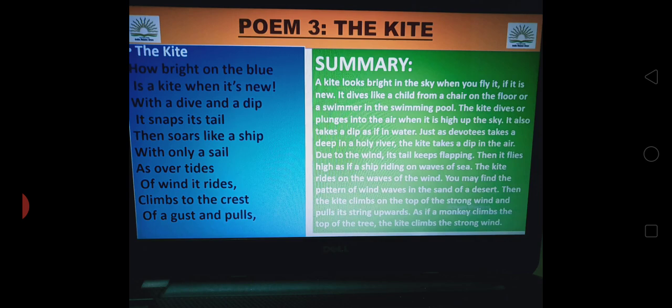Climbs to the crest of a gust and pulls. Crest is the top part and gust is blowing wind. As if a monkey is climbing a tree or the top of a tree, the kite climbs to the top of a blowing wind and it pulls because of the impact of the wind. It would be pulled upward.